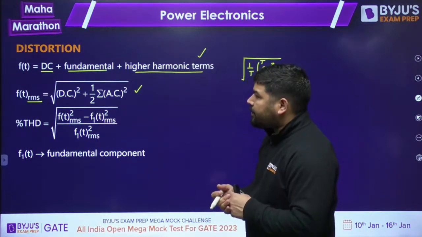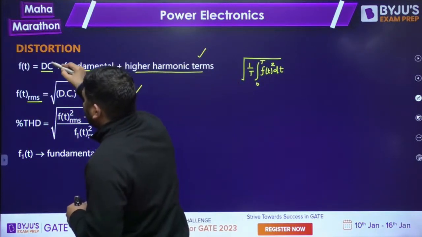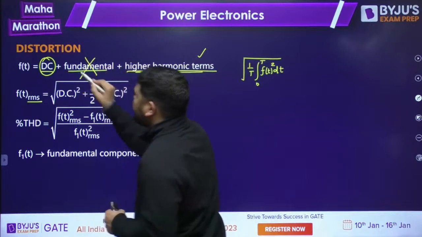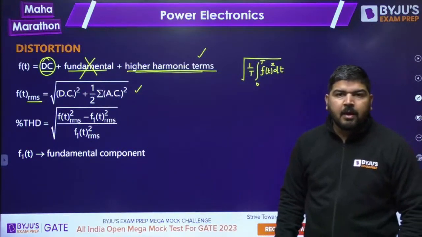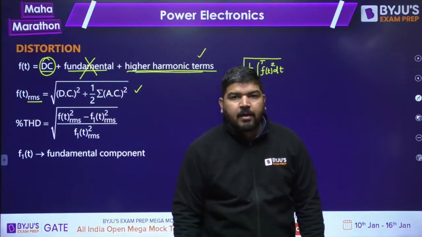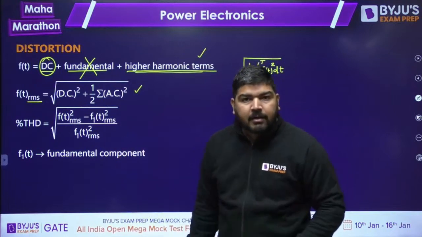What we need to do is look at the RMS value of the DC and the higher order terms. We want to eliminate this, we want to remove this fundamental. It means the total function f(t) minus the fundamental. We want to check the RMS value of f(t) minus fundamental.